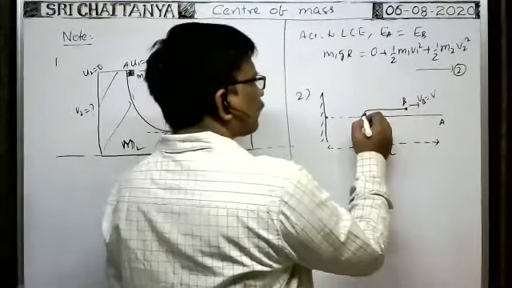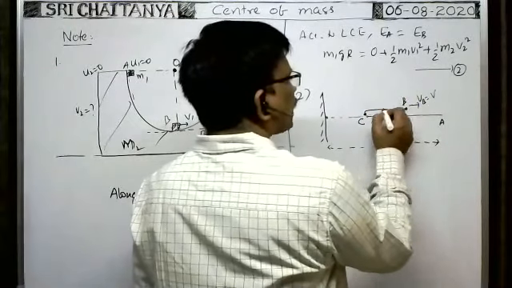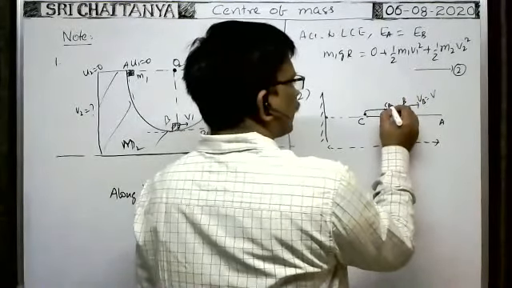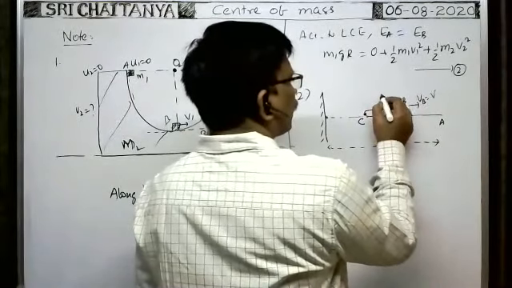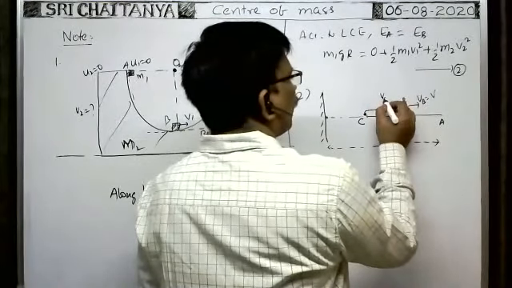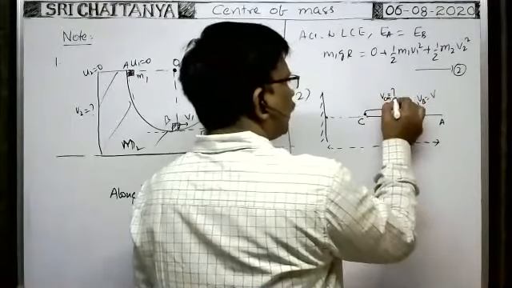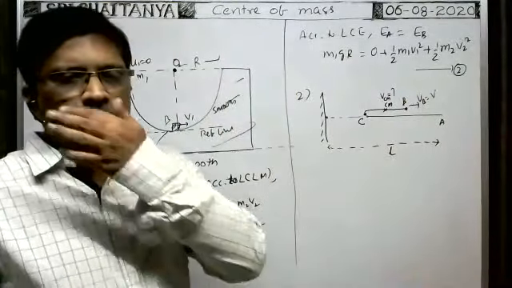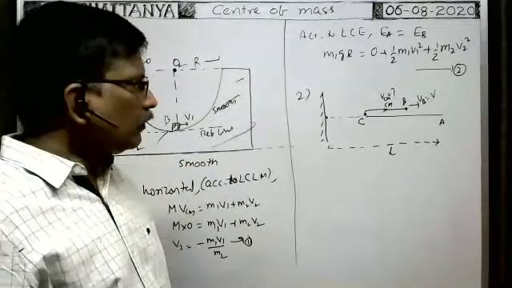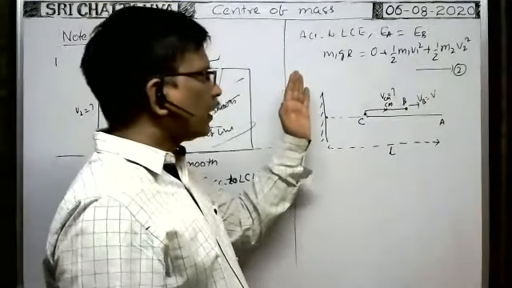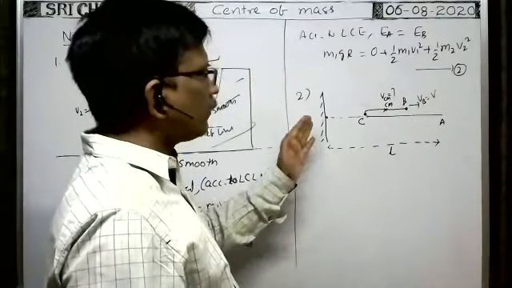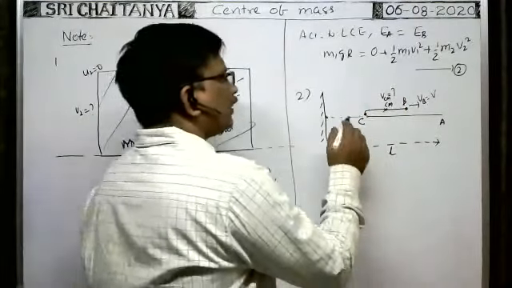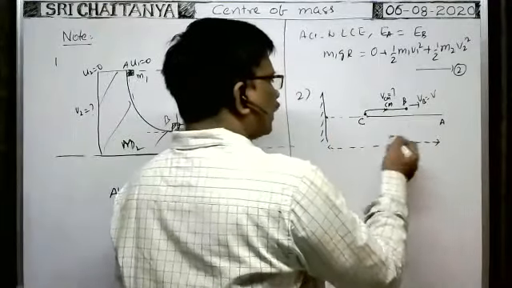So what is the velocity of the center of mass of the upper part? In the case of the upper part, the center of mass lies exactly at the midpoint here. Here it is the center of mass. That is the case. In order to find the velocity of the center of mass of this upper part, first you find the total length of the wire.